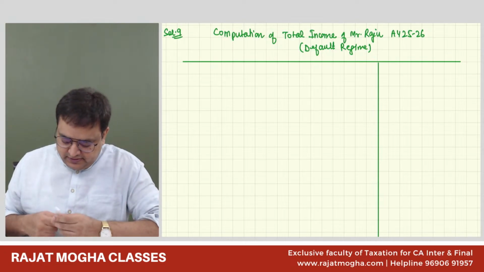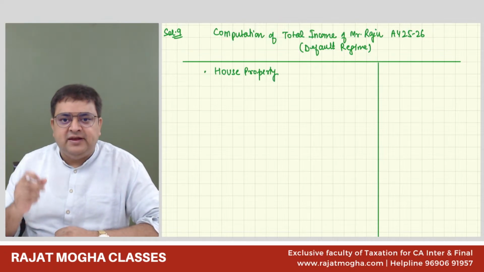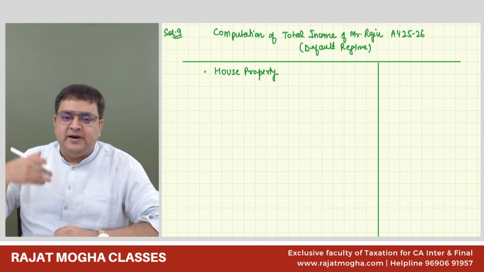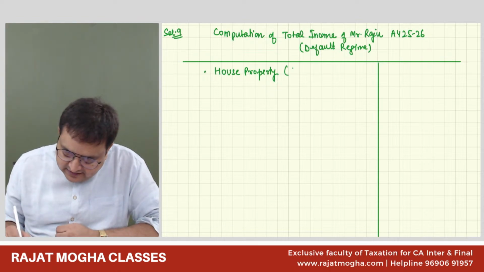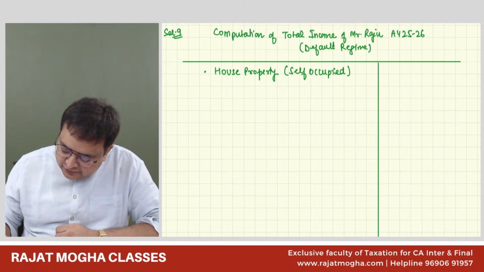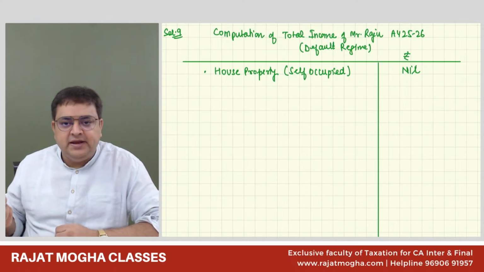So first we have house property income also. And you should save your time in examination. So instead of writing the whole format, GAV, municipal taxes, because this is of no use, simply write it as self-occupied. House property is self-occupied, so the value would be nil. Understood? So house property income would be 0.